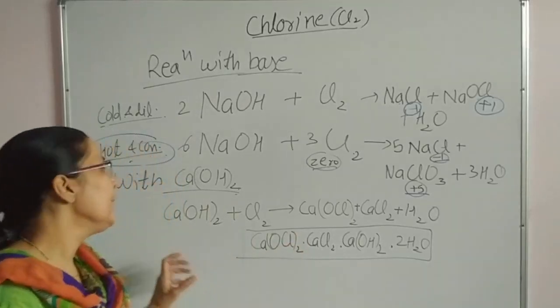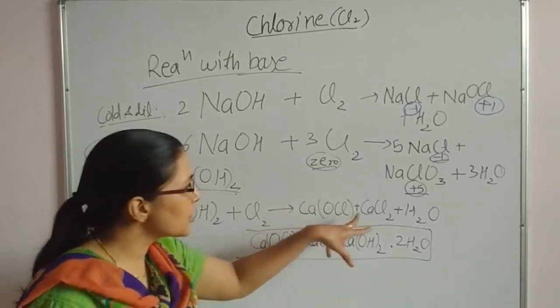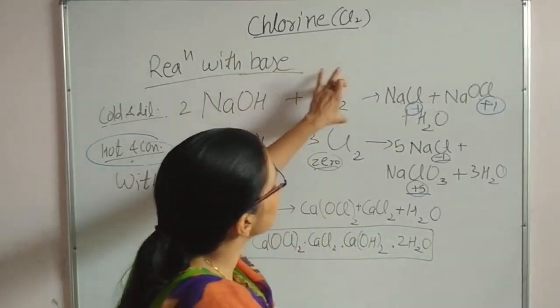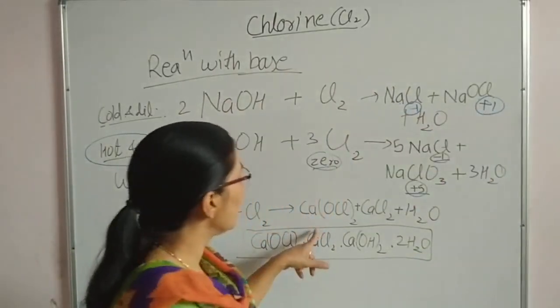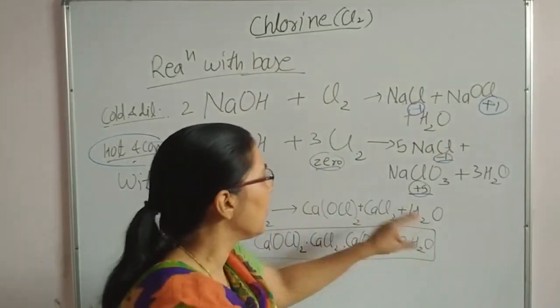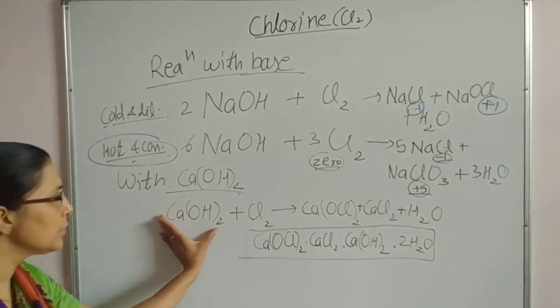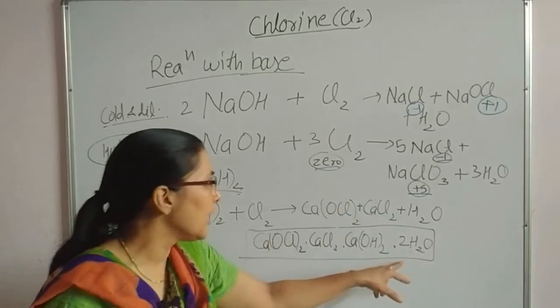But actually in this reaction there is formation of again a mixture of CaCl2 chloride and hypochlorite, just like the previous reaction, a mixture of chloride and hypochlorite, along with water. So in all there is a mixture of Ca(OH)2, CaCl2, Ca(OCl)2 and H2O.